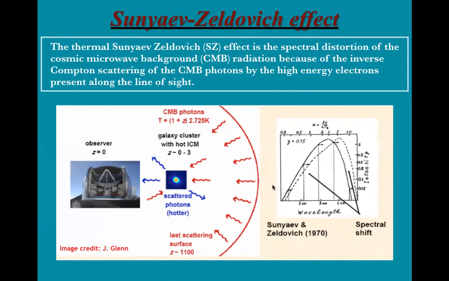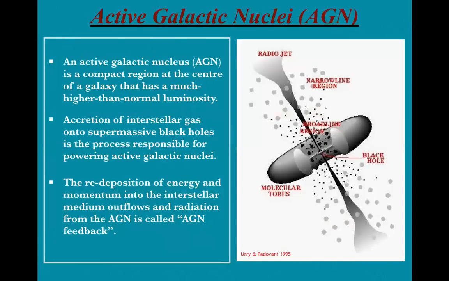But in our work, we are trying to detect the SZ signal from quasar feedback, or AGN feedback. Now, what is a quasar? A quasar is the most luminous active galactic nucleus, or AGN. Now, what is an active galactic nucleus? Most galaxies contain a supermassive black hole at their centers. And if it accretes mass from its surroundings, then it is called an active galactic nucleus.